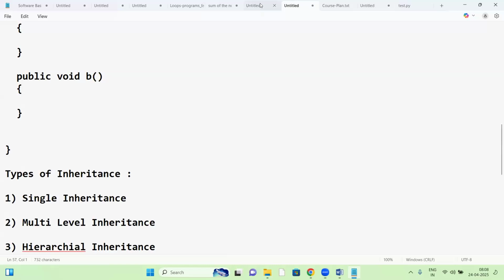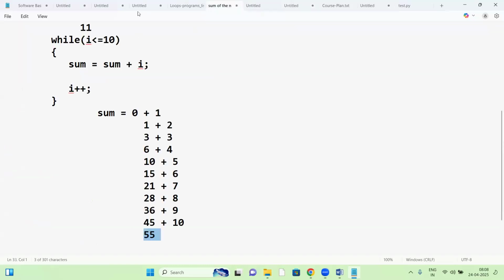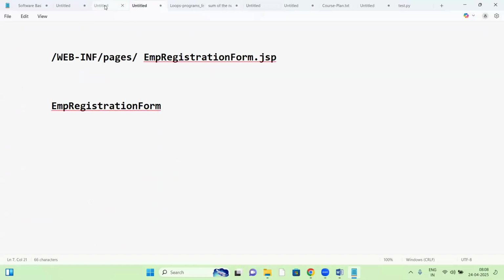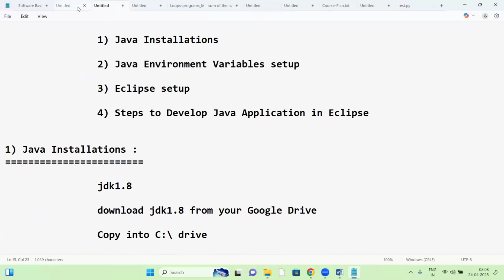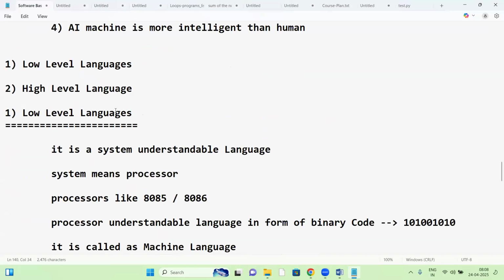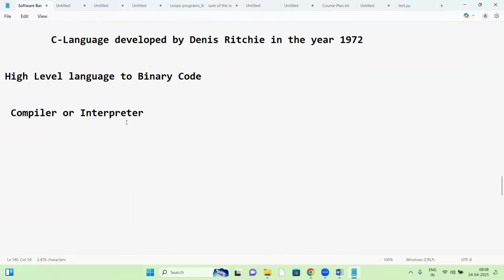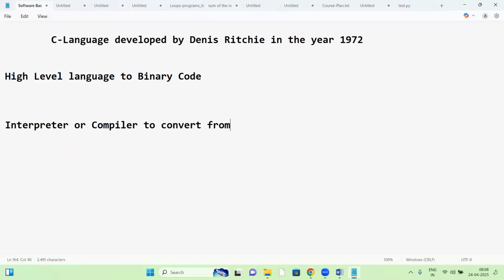One second. Yesterday's class. Yes. So high level language to binary. So this is our class topic. Yes, either compiler or interpreter converts from high level language to binary code.